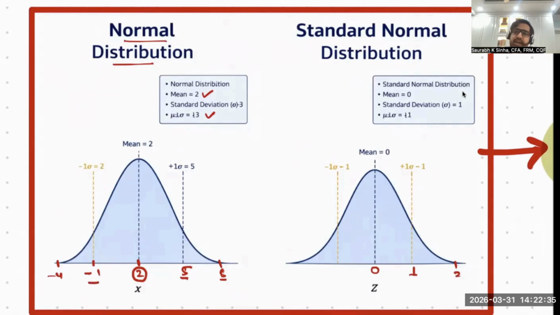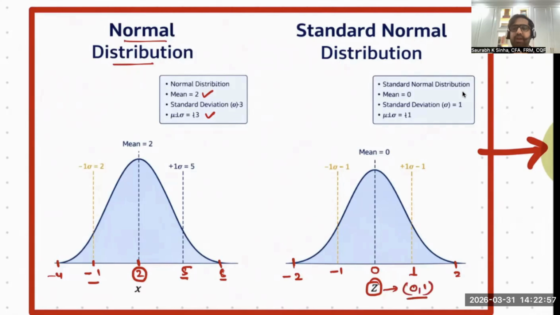If I ask how many standard deviations -1 is from the mean, you will do -1 minus 2 upon 3, that is -1. Similarly, you will get -2. So you see that the standard normal data, which is the z-score, has a mean of 0 and a standard deviation of 1. Any data which is normally distributed with a mean of 0 and a standard deviation of 1 is called standard normal data. And z-score is one of the standard normal data. There could be any entity in the world which is normally distributed with a mean of 0 and standard deviation of 1, but definitely z-score is one such entity.